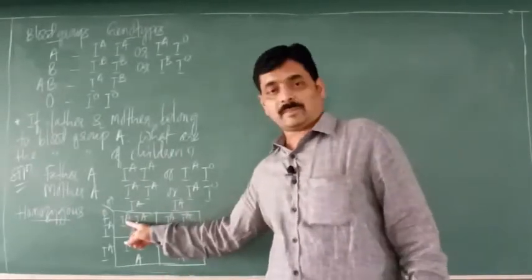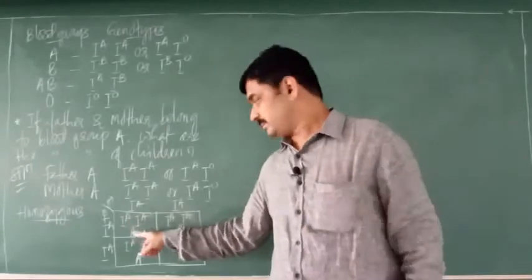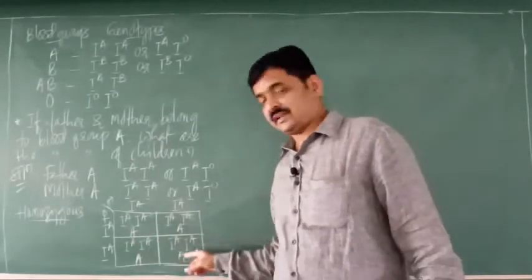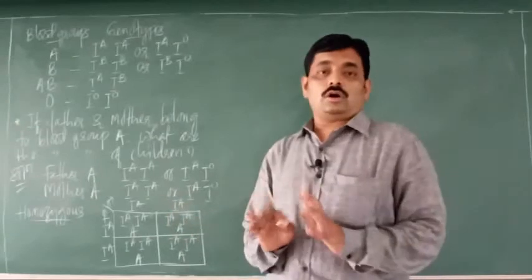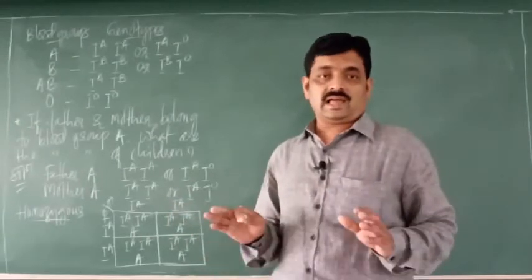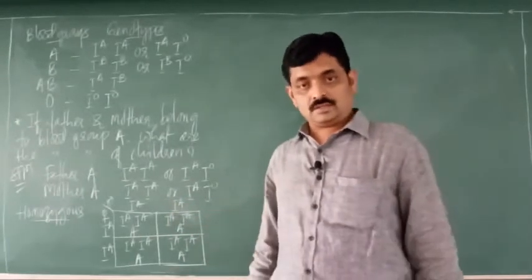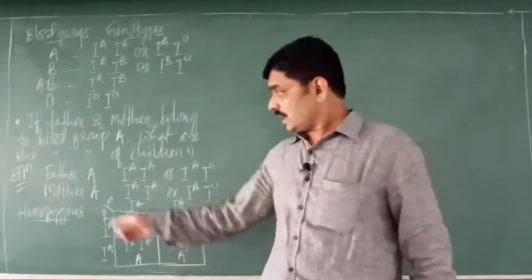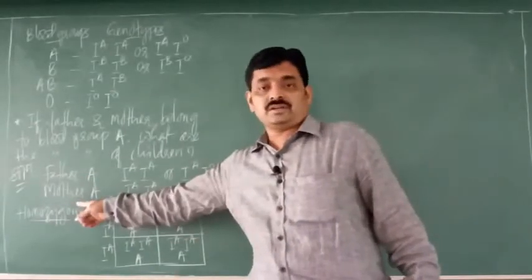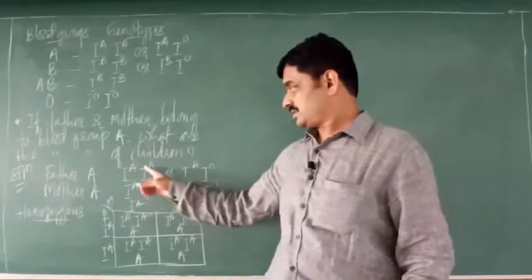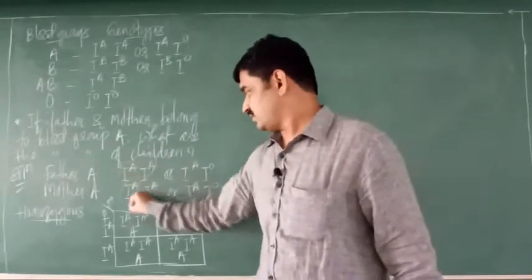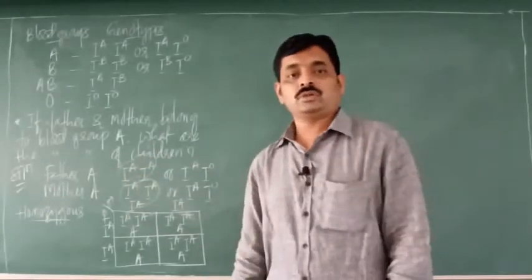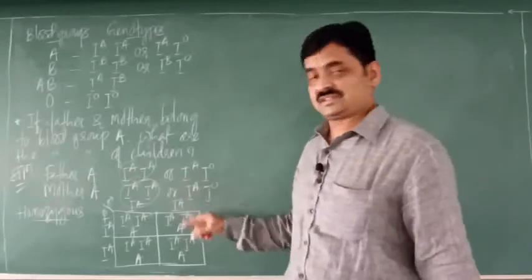If this is the genotype IA, then the blood group will be A. So here also A and A. So all children will have blood group A when both father and mother are homozygous for blood group A. Next, we shall consider the heterozygous condition.